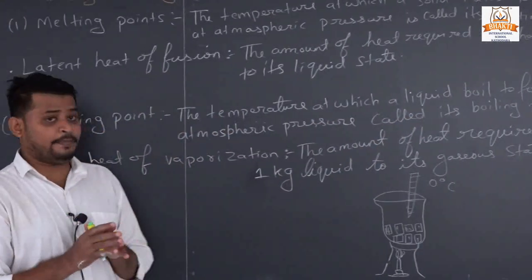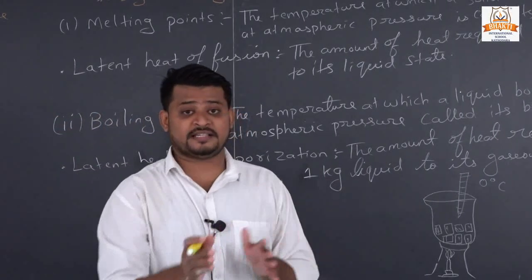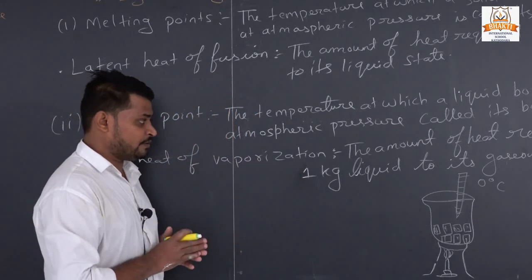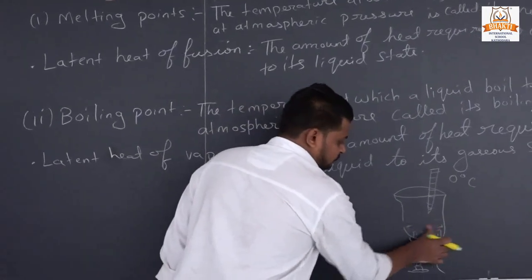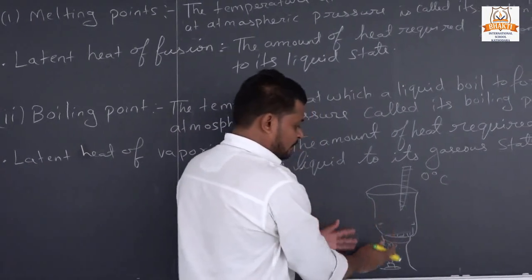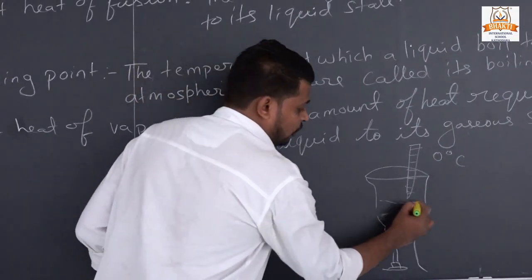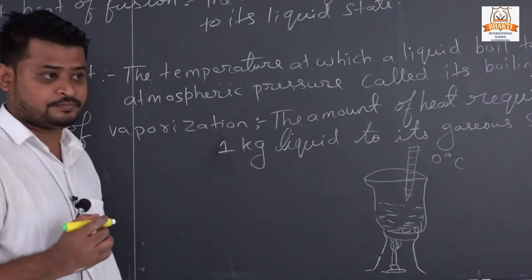Means the temperature required to change liquid into gaseous state at atmospheric pressure is called boiling point. See an example. Here I will take the same things, beaker, burner, but instead of ice, here we will take water, right?